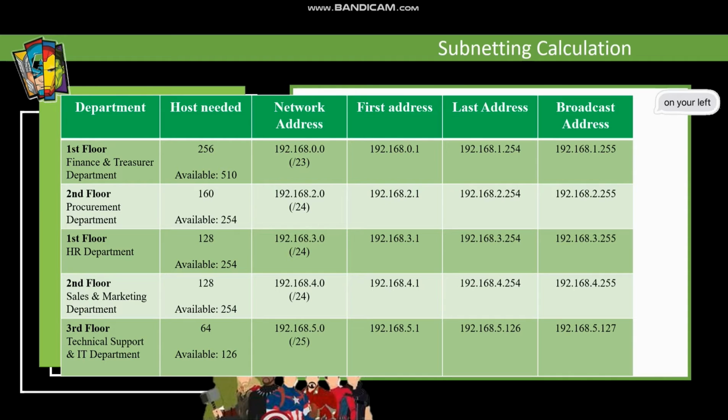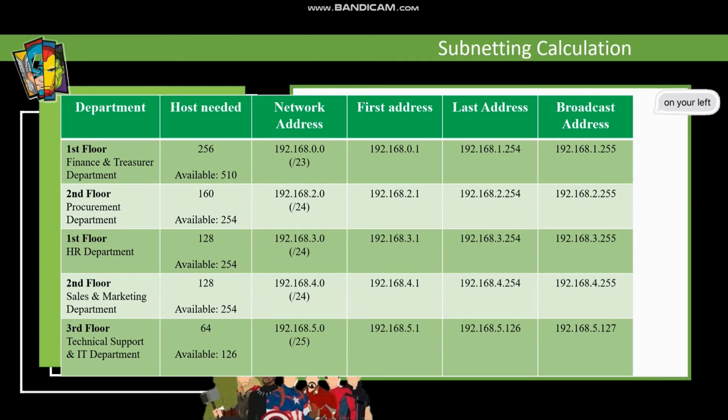192.168.2.255. The third department, located on the first floor, is the HR department. In this department, they need 128 hosts, so we get 254 available host addresses. The next network address will be 192.168.3.0. The first address used is 192.168.3.1, the last available host address is 192.168.3.254, and the broadcast address will be